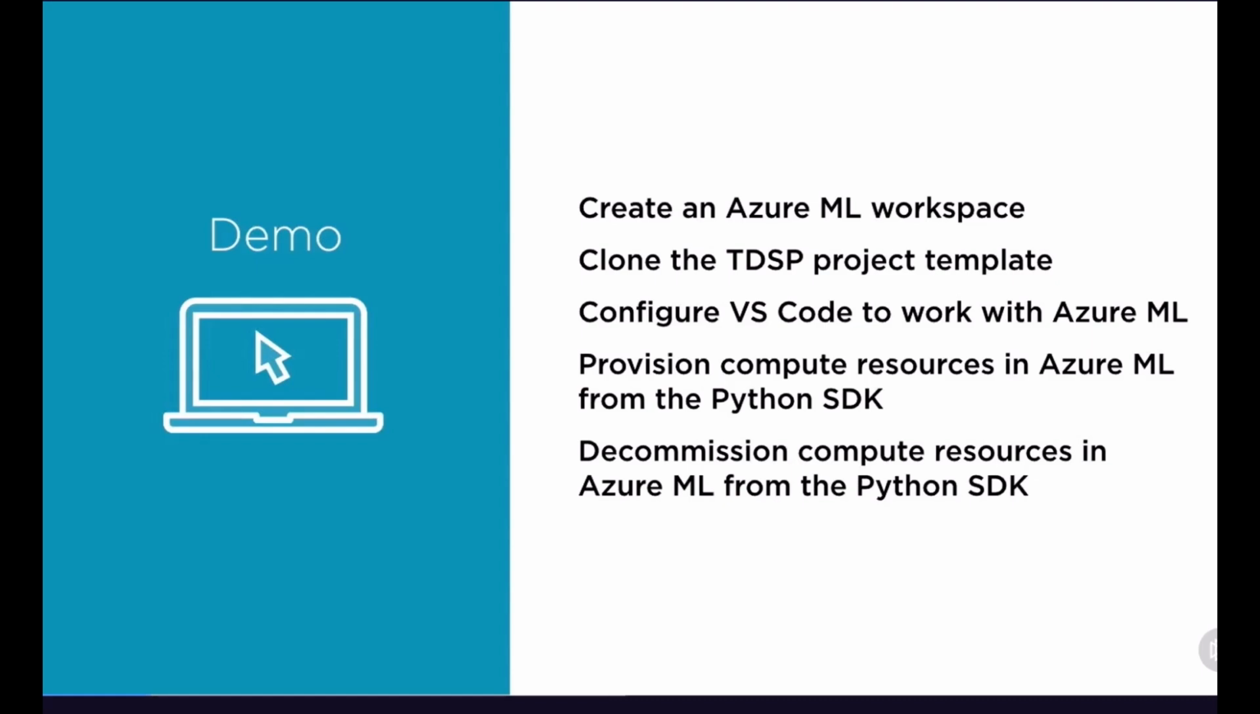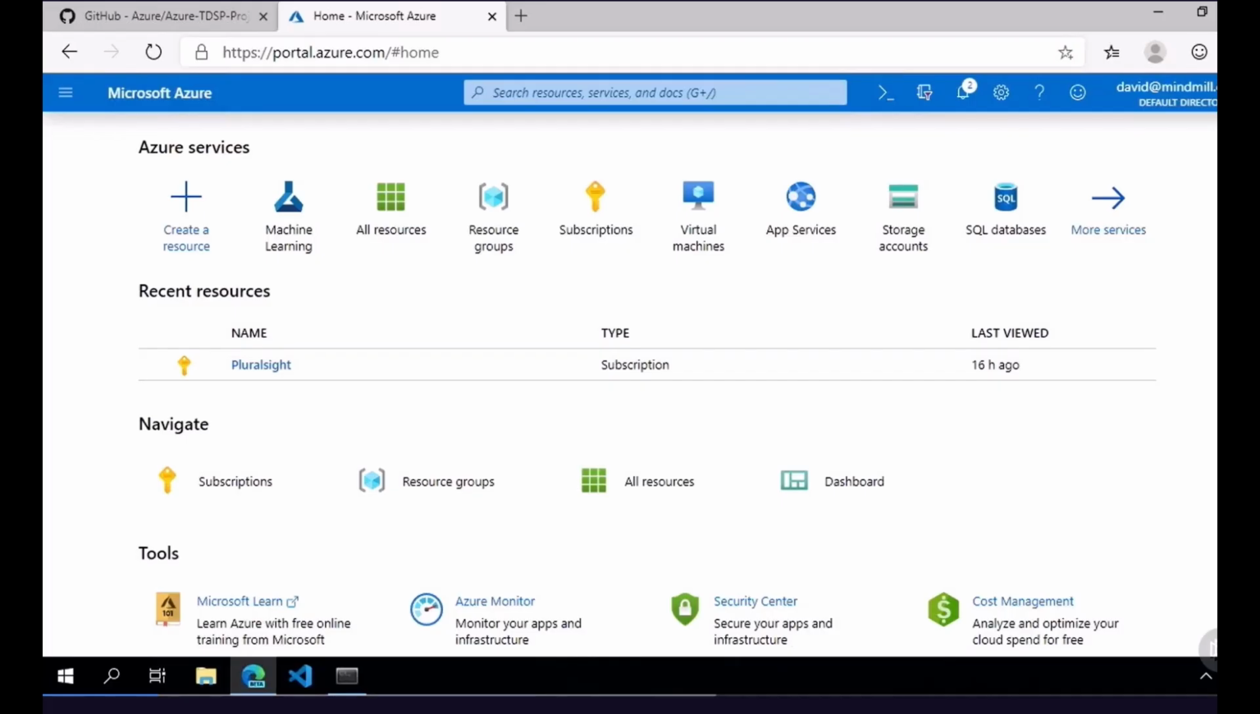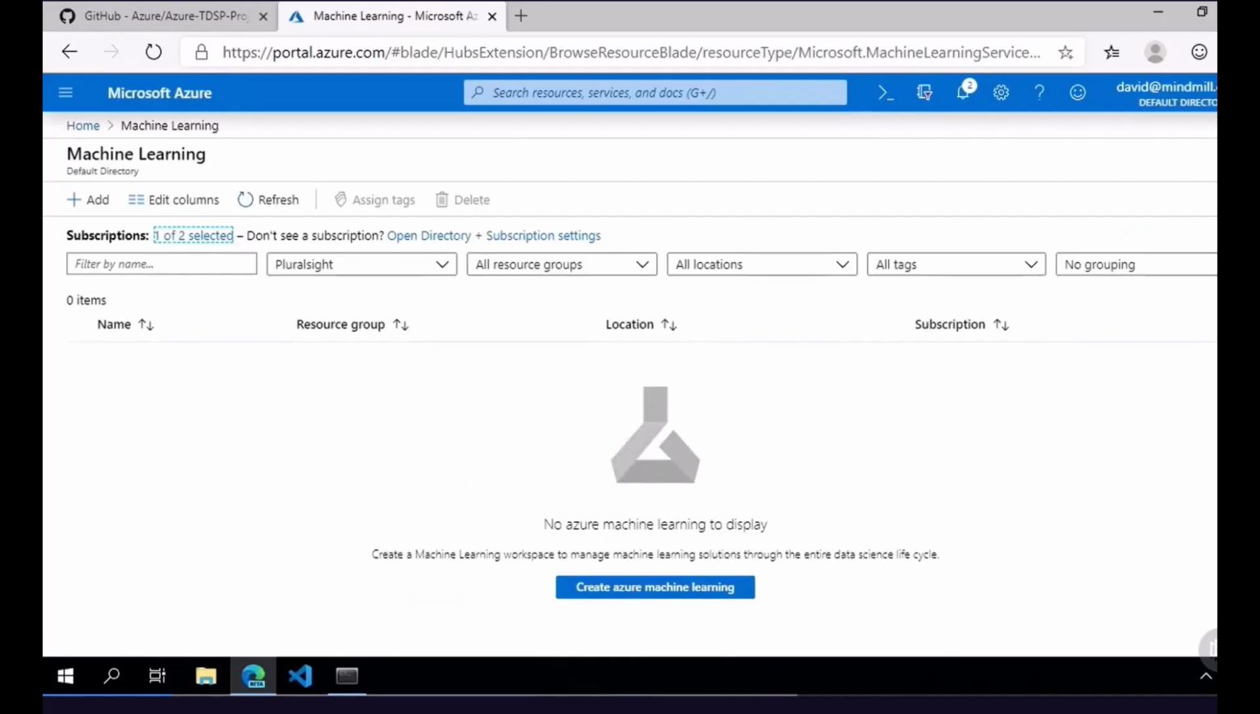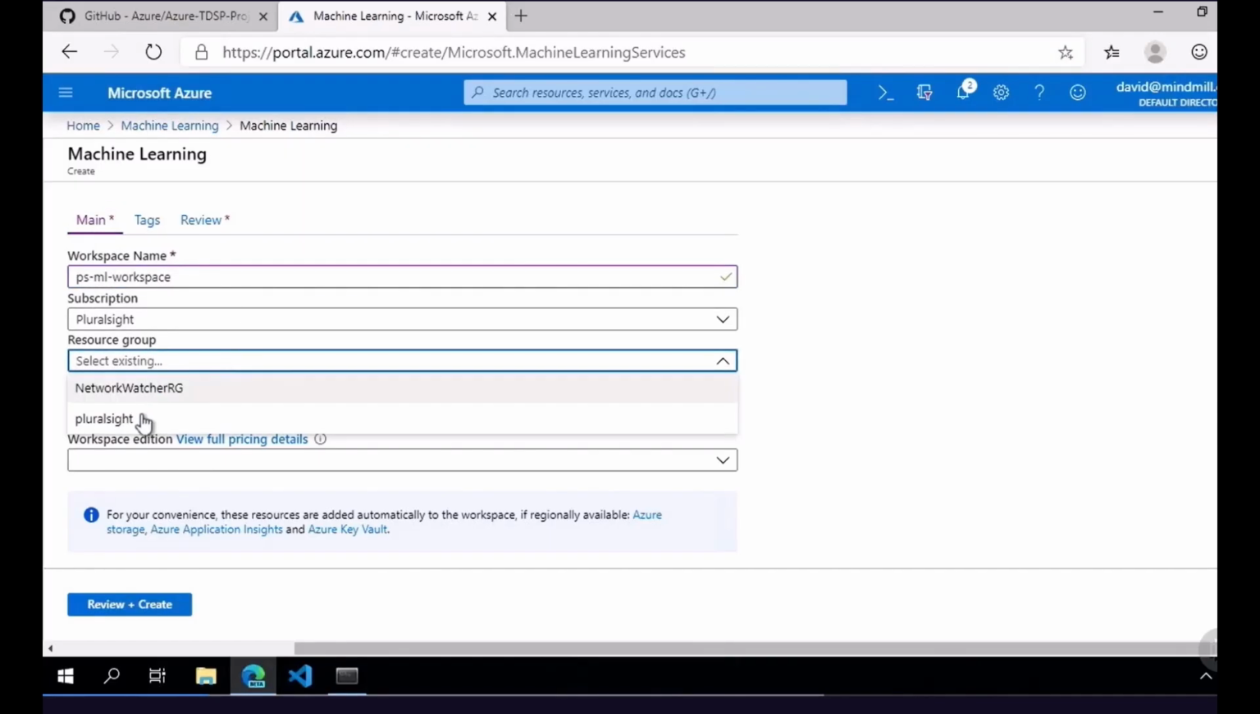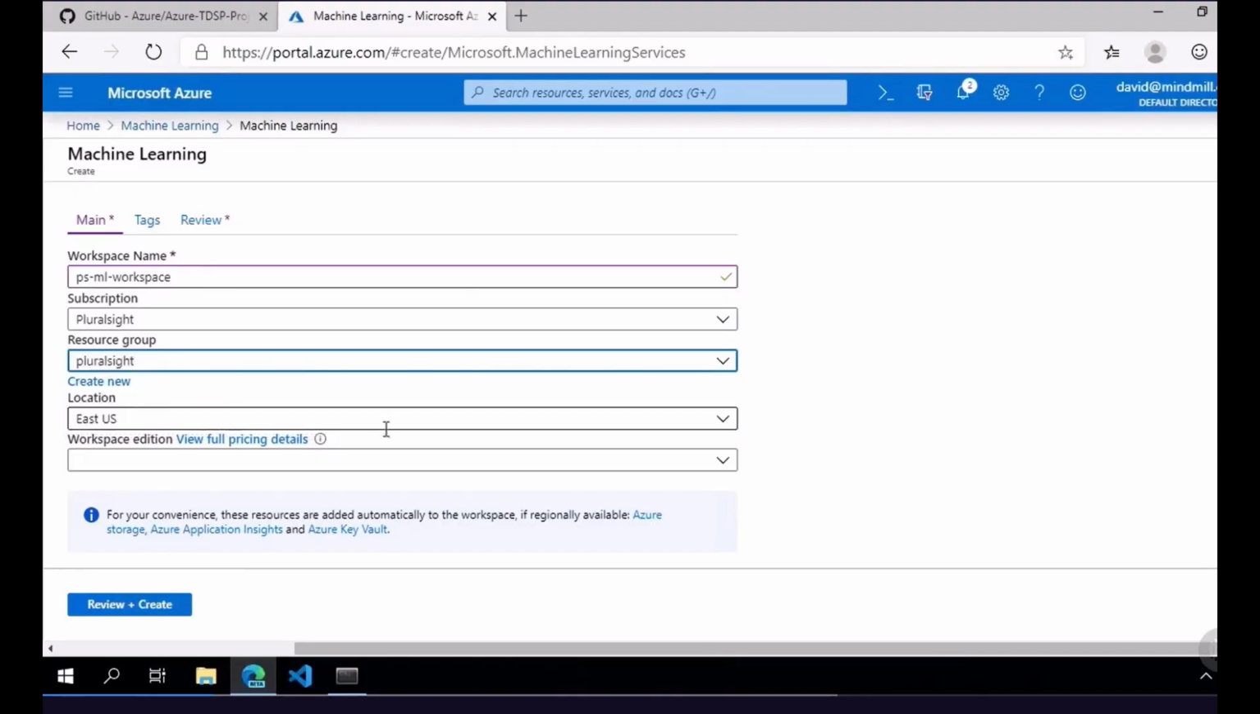So let's dive in. I'm here in the Azure portal. Now I'm going to navigate to the Machine Learning Service, and from here I just need to click Add. So I'm going to create a new machine learning workspace. We'll give this a name. We'll be sure that we have selected the proper subscription and resource group. And then we're just going to select the basic edition, which will be enough for what we're leveraging within this demo. Then we'll hit Review and Create.